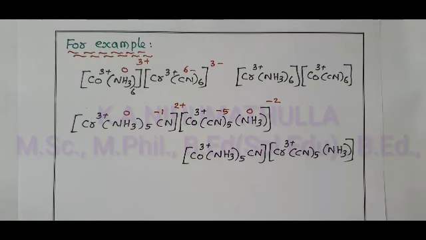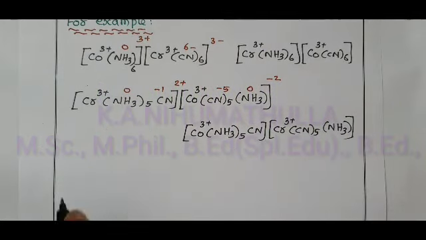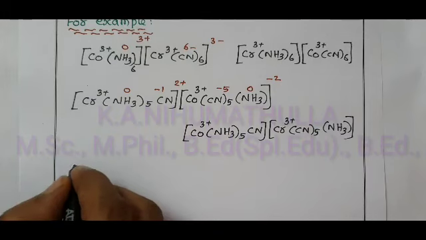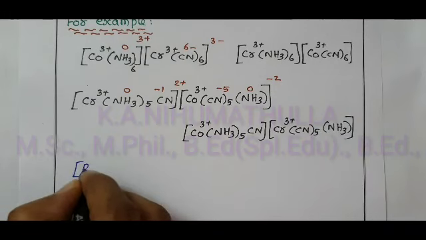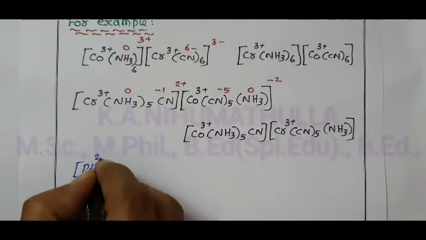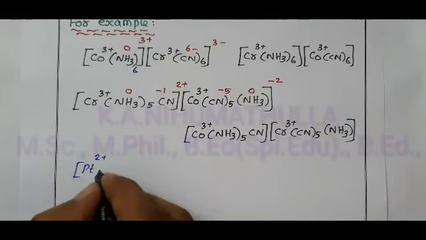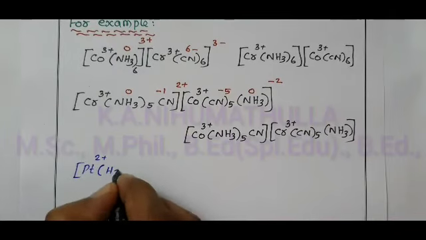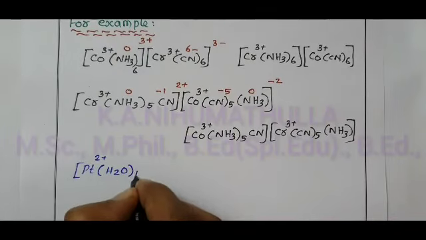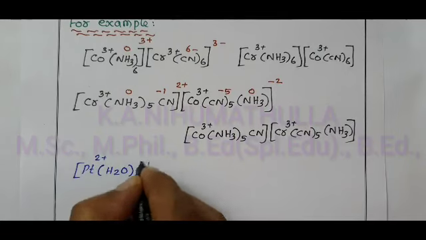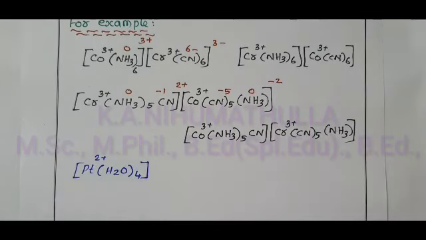With the coordination number 4, one more example. Platinum is a 2 plus ion. To get cationic complex, all the ligands used should be which ligand? Neutral ligand.